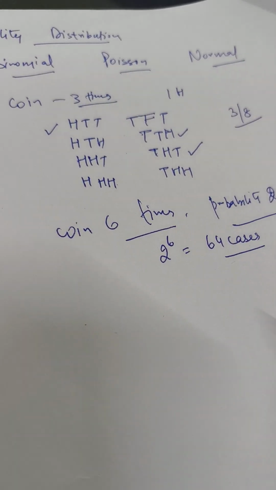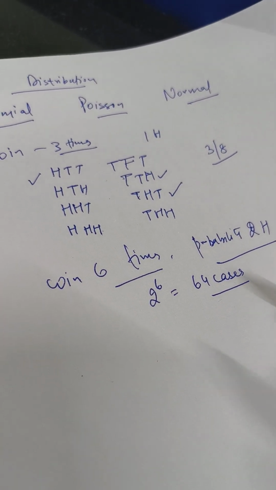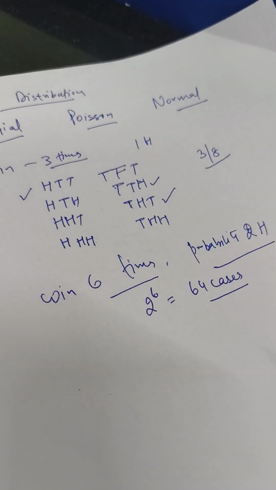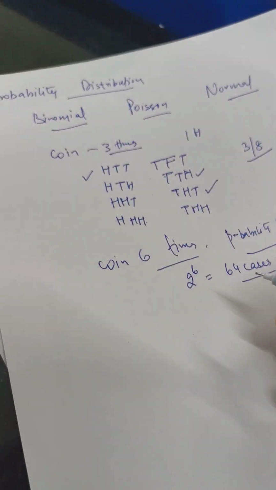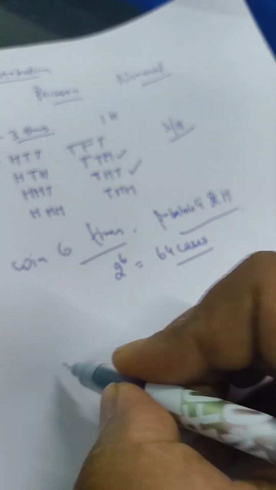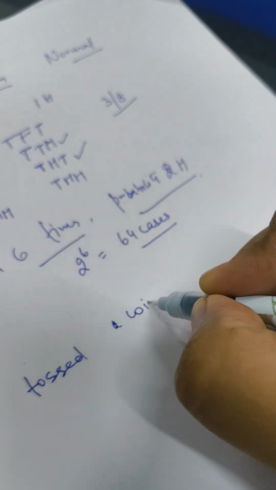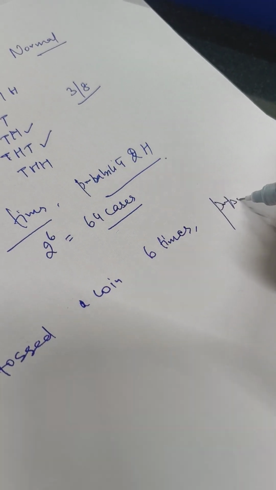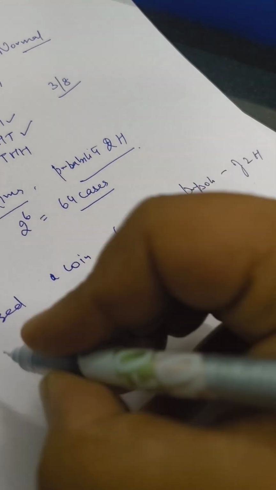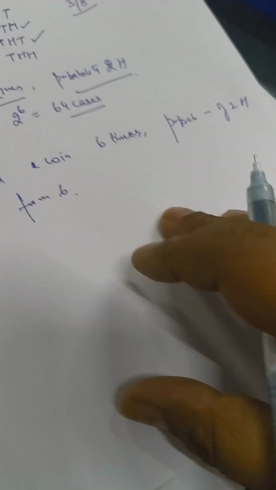So there the binomial theorem will come into play. The binomial theorem says that when we are repeating an event more than once, in that case we can use the binomial distribution. So let's take this particular example only. I have tossed a coin 6 times, and I want to find the probability of 2 heads from 6. So that is my question. How can we do that? We can apply the binomial theorem.